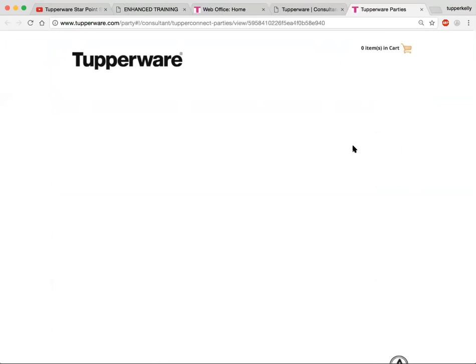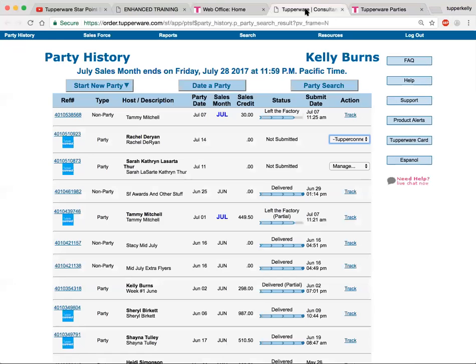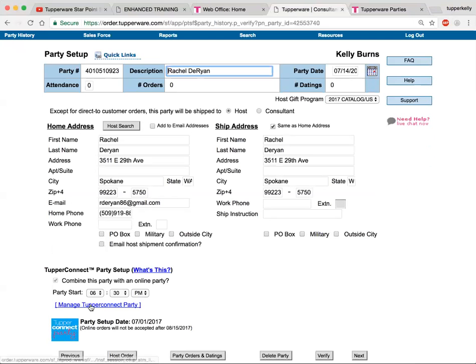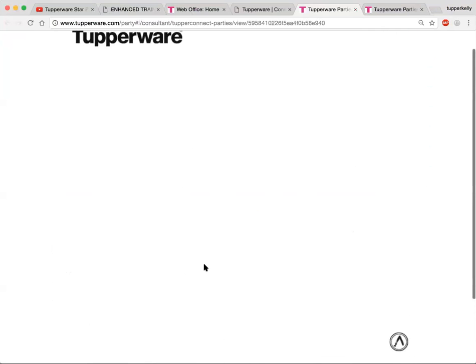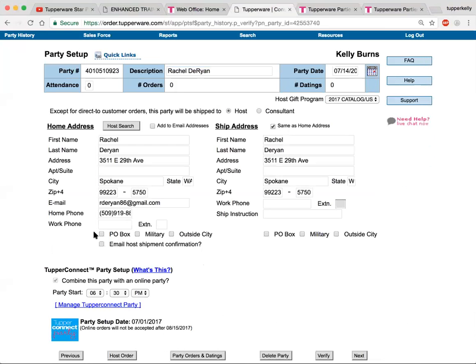And it's actually going to pop up, if everything works well, her link to order from her party. Sometimes it doesn't show up nearly as nicely as I want it to. Sometimes it just kind of sits here. So let's try a different one. Sometimes you can go into the front of the party, and then go down here where it says Manage Tupper Connect Party. For some reason, it's not popping up as nicely as I want it to. It will eventually though. So let me do another one.